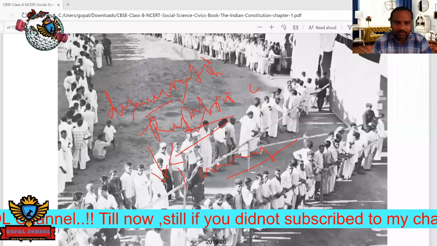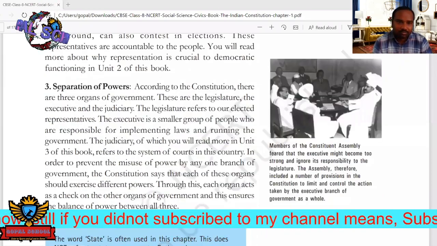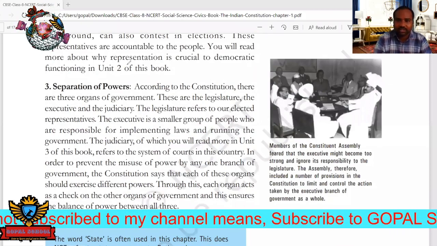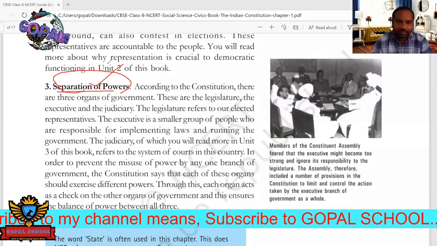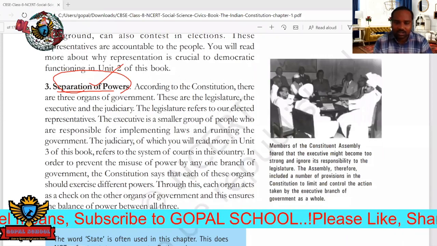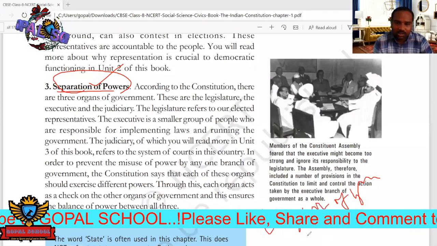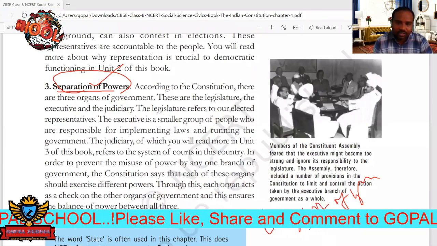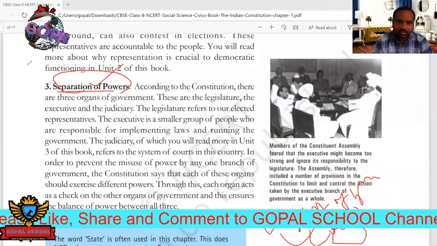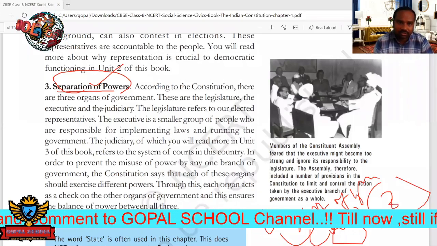Next, just now we have discussed this one. Separation of powers is also given in our constitution. The constitution is providing for India the separation of powers. Separation of powers means there are three systems, called the organs of government, or organs of the country. They are independent organs. How many are there? Three organs of the country, or three organs of government.